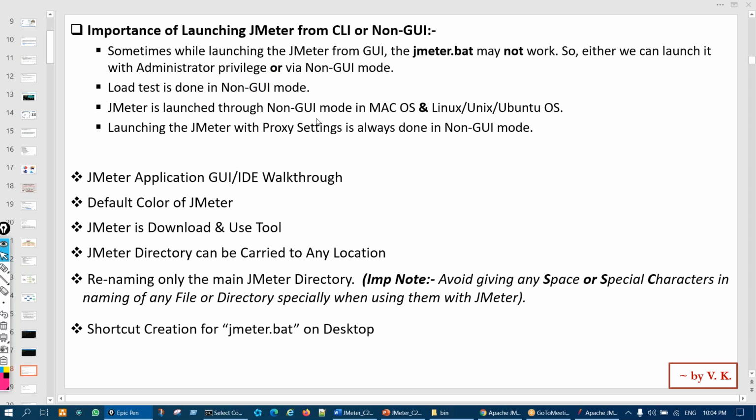You have mentioned, for Linux and Mac and all that, for 1,000 users, 2,000 users, normally what kind of system configuration do we need to buy? Is a normal system fine to download JMeter, or do I need to purchase any higher-end systems? No, you do not have to purchase that. It's a normal system, because you are not going to put the load yourself. Your office will provide those things, so you do not have to worry.